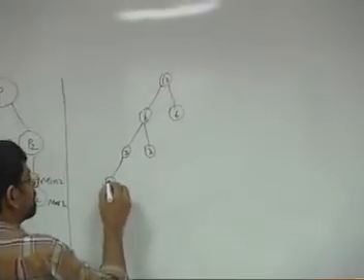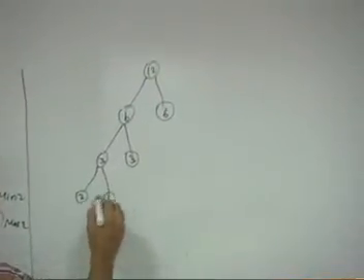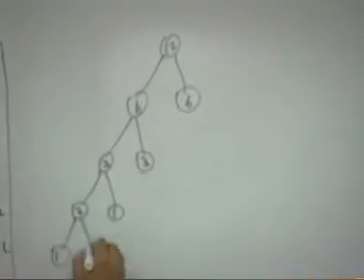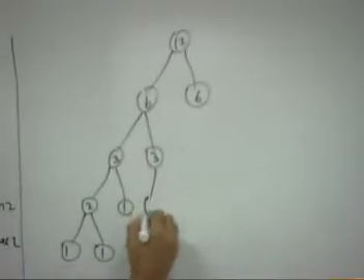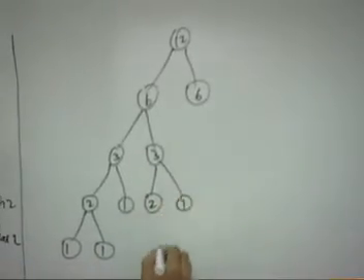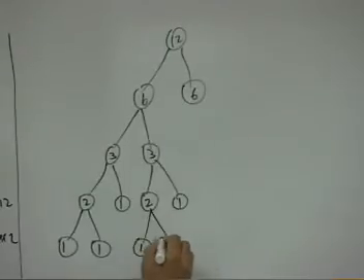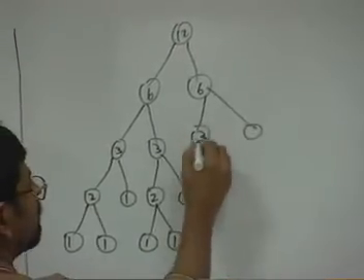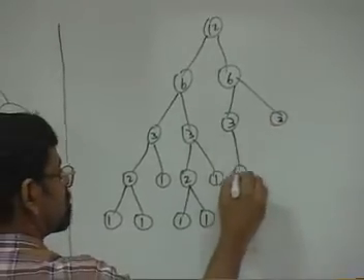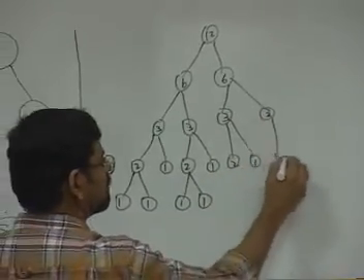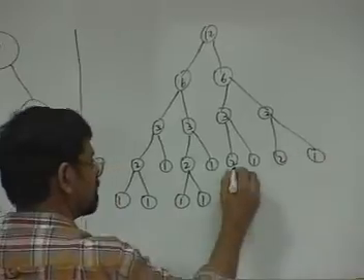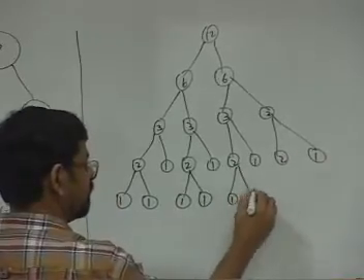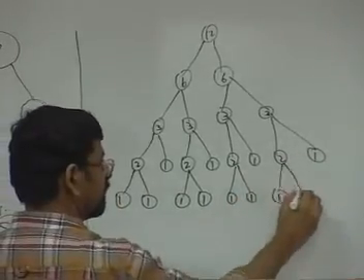And 3 will be split into 2 and 1. And 2 will be split into 1 and 1. And this 3 will be split into 2 and 1. And this 2 will be split into 1 and 1. And again 3 and 3. And this is 2 and 1. And this is 2 and 1. This 2 is split into 1 and 1. And this 2 is split into 1 and 1.